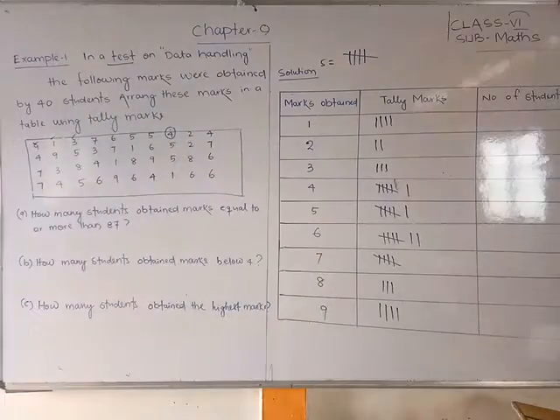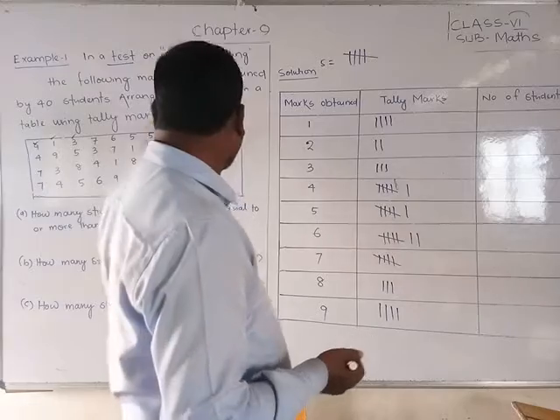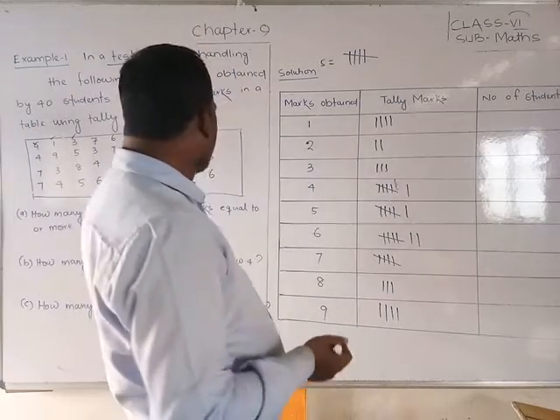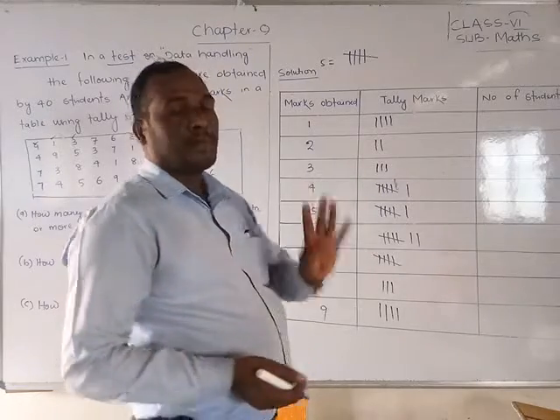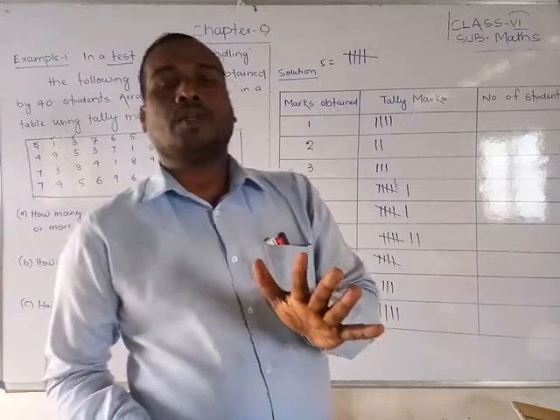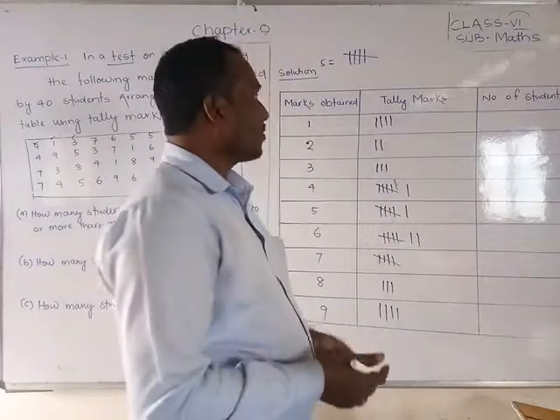Okay. Now what did you understand, friends? Whenever we are writing and checking the marks, each time you repeat, you keep one line against the marks, and whenever it reaches the 5th line, at that time you should make it a cross. Okay. Now count that and write.